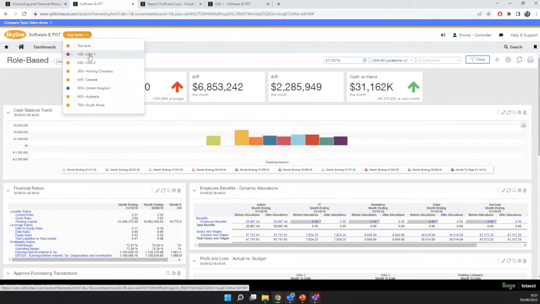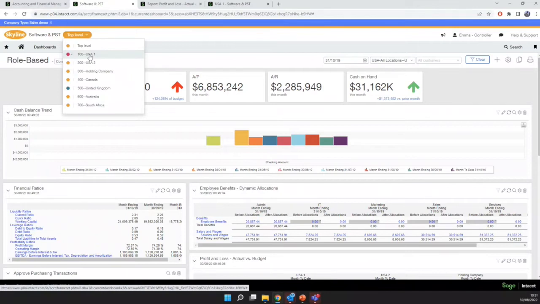underneath this company. So with a traditional solution, we would have to change company. So we'd have to log out or click change company, and that would close this data set and open the next data set. Whereas with Intacct, because we're in a browser-based solution, we simply need to click on that entity, and that actually opens in a separate web browser tab. So at the top, we could actually have all of our different entities open along the top if we want.